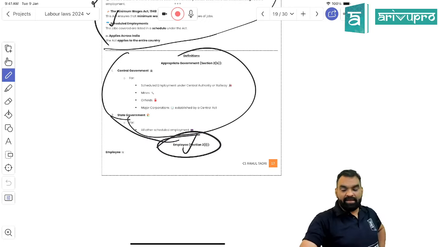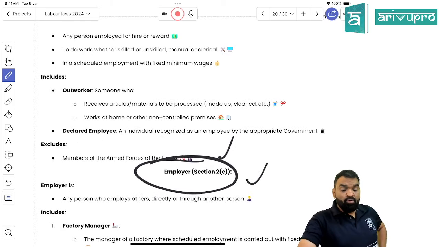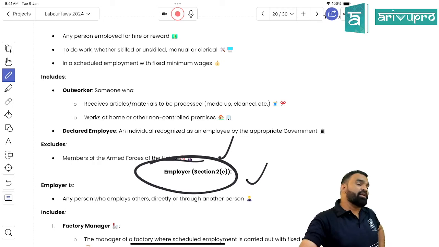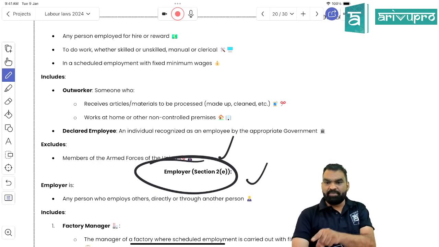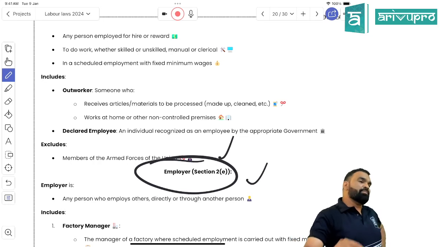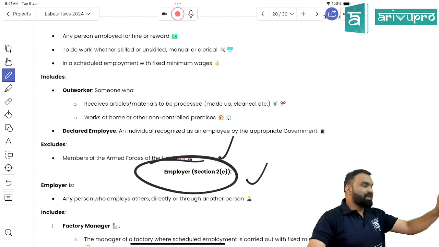So see, here it is written, employee means any person who has been hired for reward to do any work, whether skilled, unskilled, manual or clerical, who has been appointed to perform the scheduled employment. What he has to perform is a scheduled employment, because only scheduled employment is covered over here, right? A person who has been appointed for unscheduled employment, you need not pay the minimum wage to him, right? Right, students?